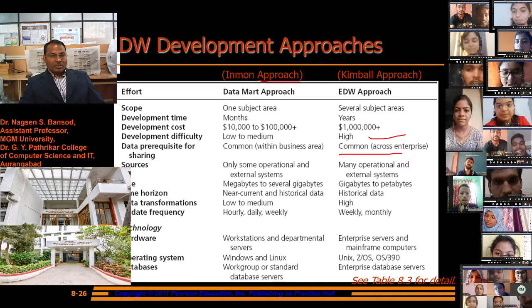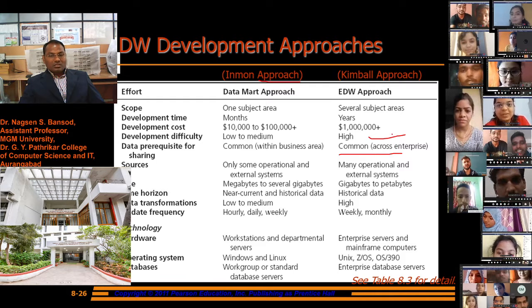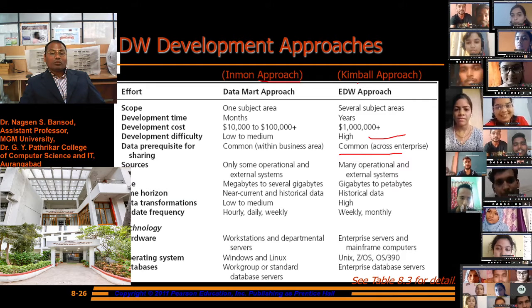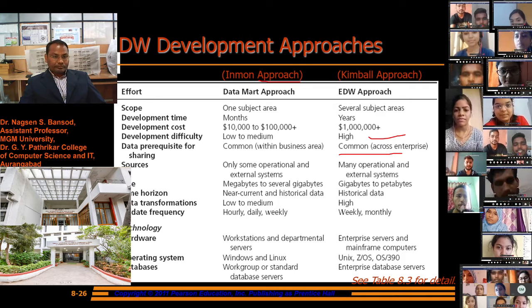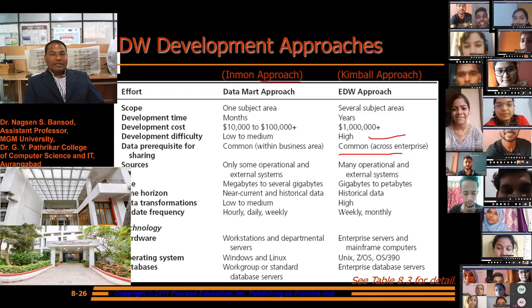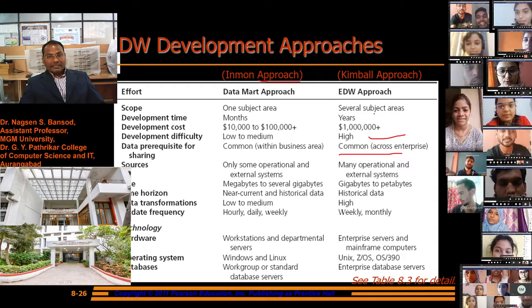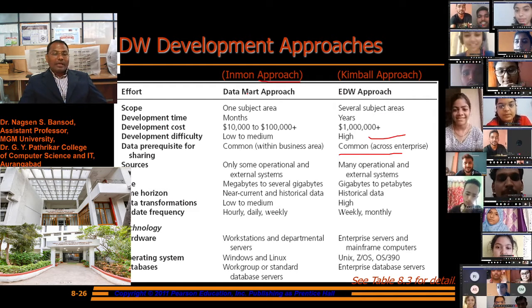Data prerequisite for sharing sources: sharing is common within a business area, but in the enterprise approach it is common across the enterprise. We can share the data from one enterprise to another, one business to another business. Size ranges from megabytes to several gigabytes versus gigabytes to petabytes. There is a huge size in the enterprise approach compared to the data mart approach.